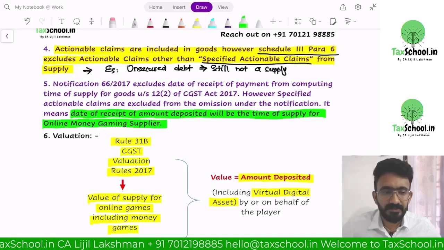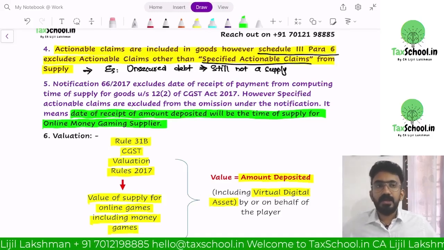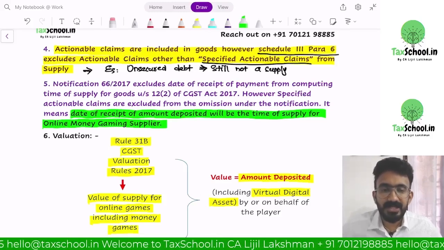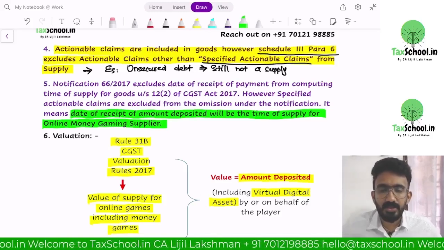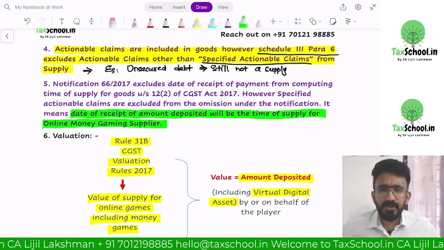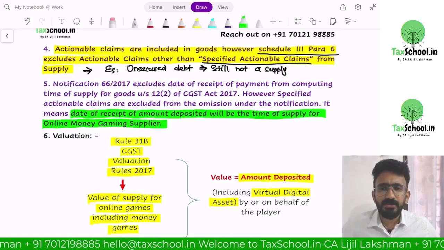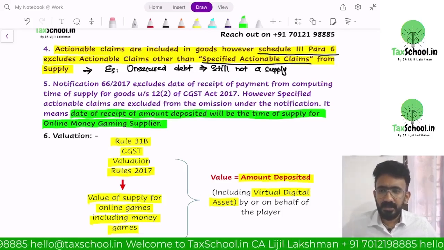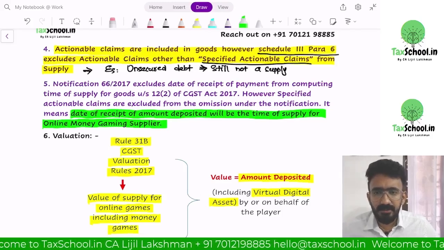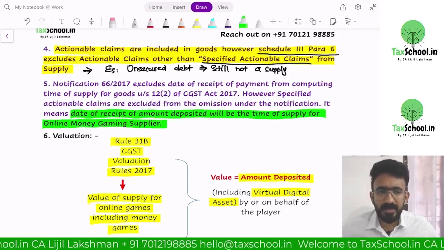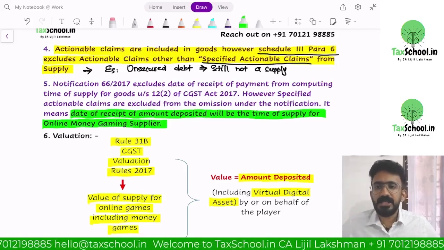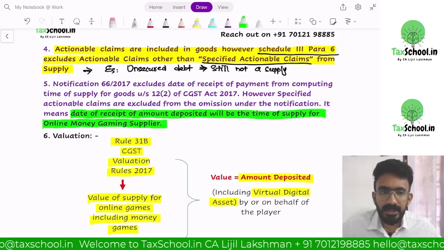Is it clear? Second, we know that to provide an online money game, to run a website like Rummy Circle or a betting website, it is not required that you should be stationed in India and have an office in India. A UK based website can also easily provide access to Indian players, and they can participate in betting. Suppose the English Premier League, which is quite popular in football in India.